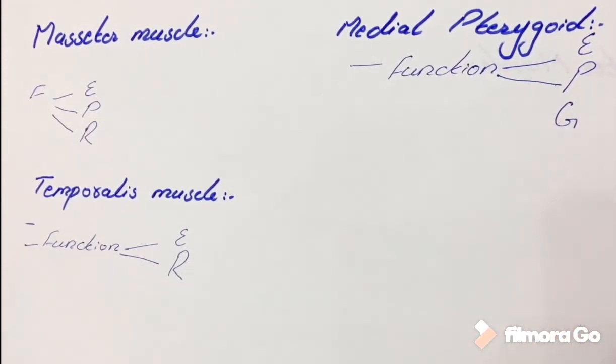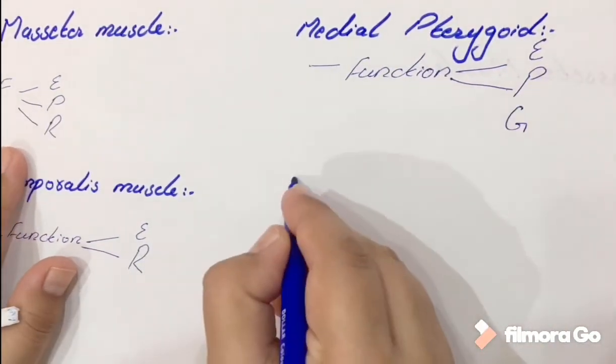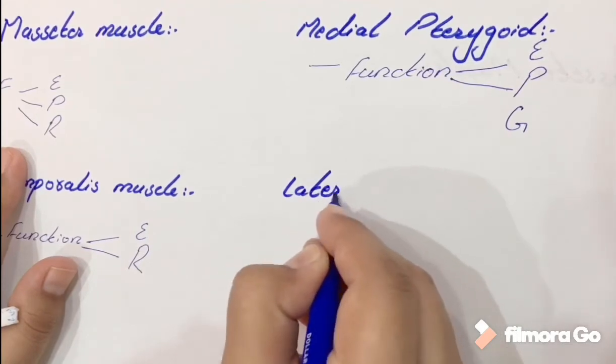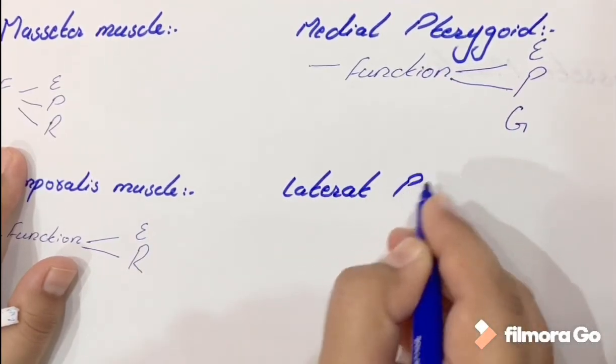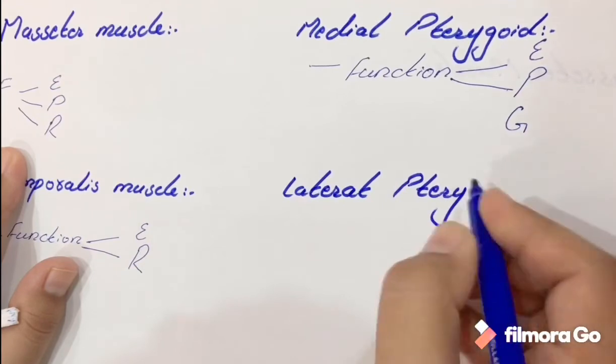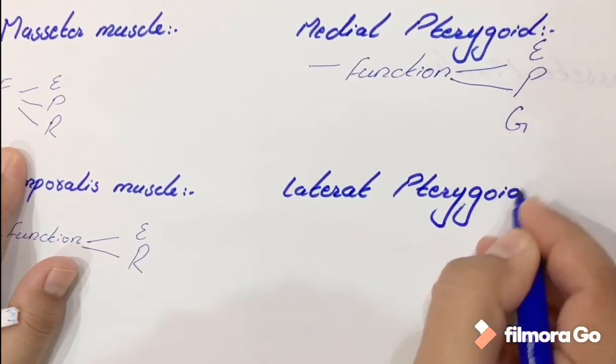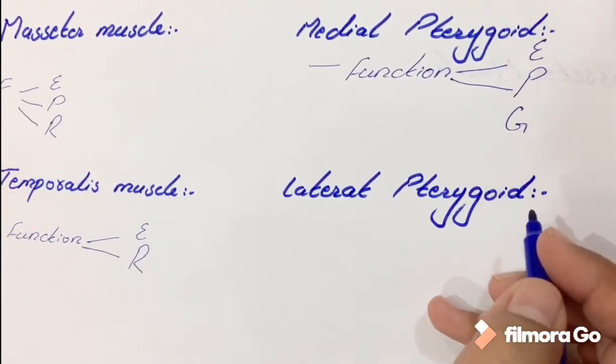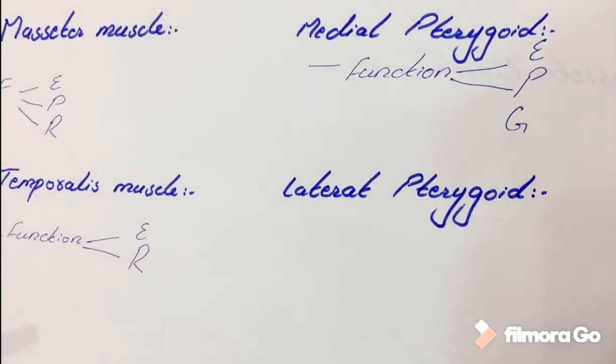The last primary muscle or last major muscle is lateral pterygoid muscle. The lateral pterygoid muscle also has two heads. It's the only primary muscle that helps in the opening of the jaw.